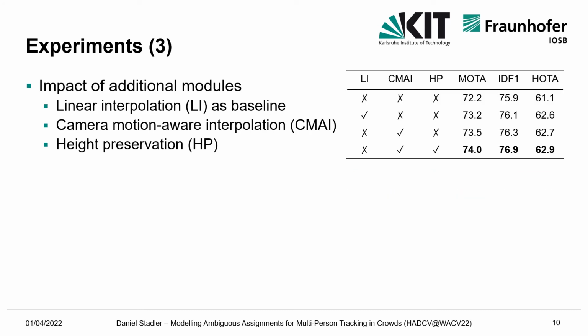In this table, the impact of the additional tracking modules can be seen. It is observed that interpolation is important for achieving a high tracking performance, as MODA is increased by 1 point even with the standard linear interpolation. The proposed camera motion-aware interpolation further improves the performance since the interpolated boxes are more accurate. Note that in sequences with severe camera motion, MODA is improved by more than 2 points. Our height preservation module further improves the tracking performance.